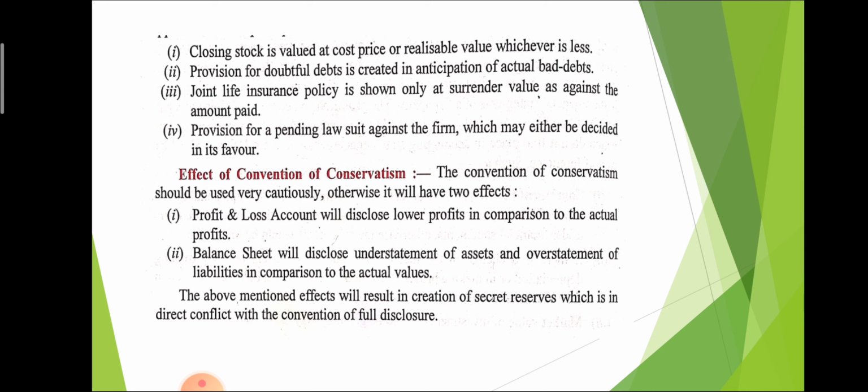The second is that the balance sheet will disclose understatement of assets and overstatement of liabilities. That is not the actual position. So for knowing the actual profit and the actual position of the balance sheet, we have to follow the conservatism concept. Of all the conventions, conservatism is very important.